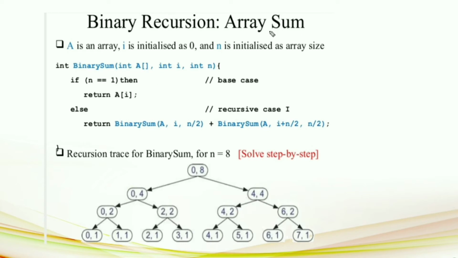Okay, this is an example of binary recursion. Here we are summing the array elements. A is the array, i is initialized as 0, and n is the array size. We are passing the array elements. If n is equal to 1, that is, if its size is 1, this is the base case, then return A[i]. Else it returns binary sum of, we are dividing the array into two halves, binary sum of A, comma, the looping variable i and n/2.